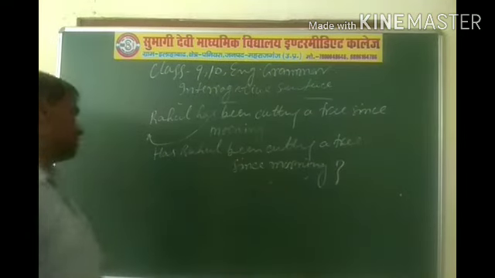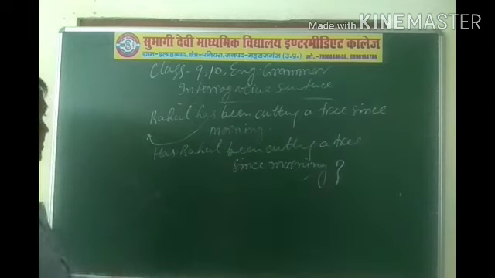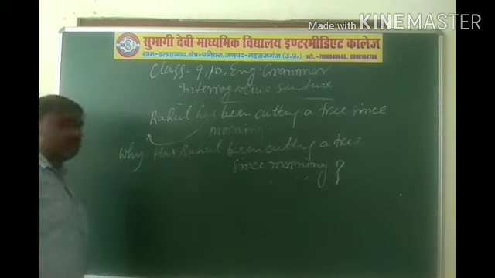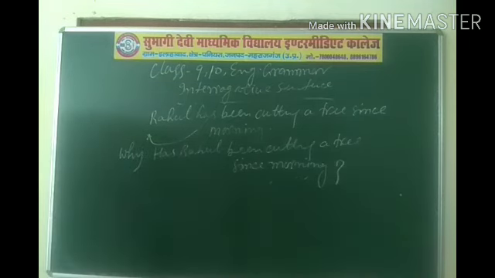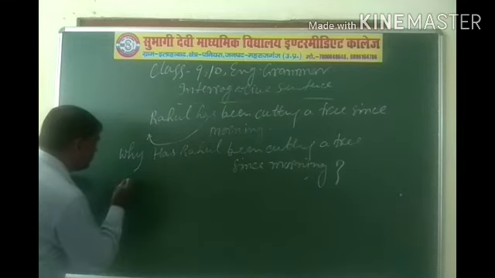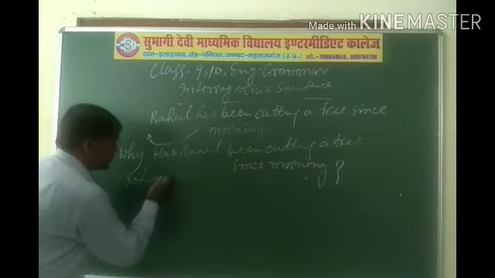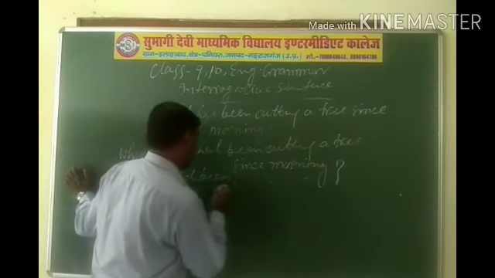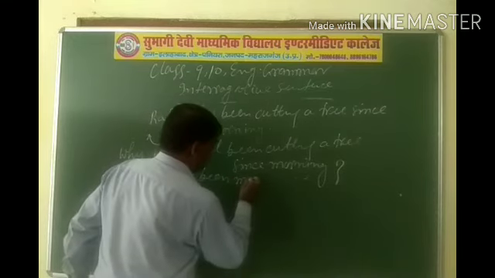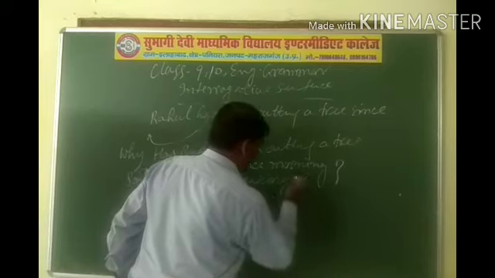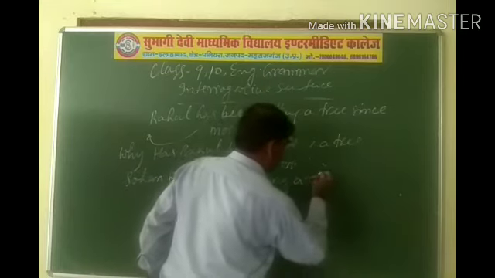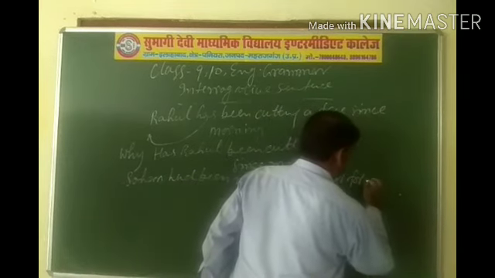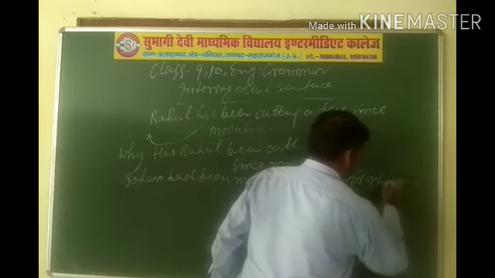And if you want to change this sentence into WH type question sentence, then you have to put down any question word. And after them past perfect continuous tense. Sohan had been making a chair for 2 hours.